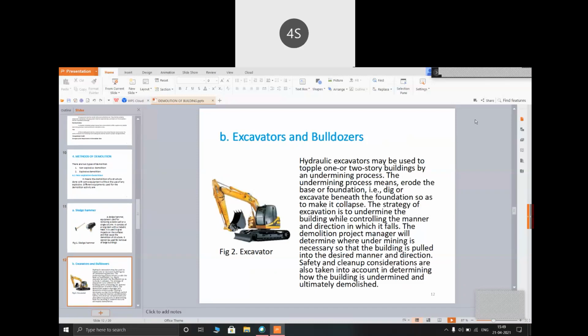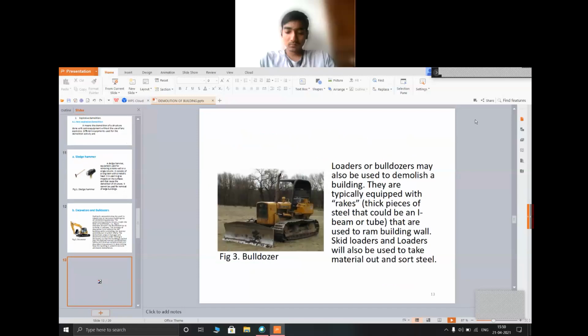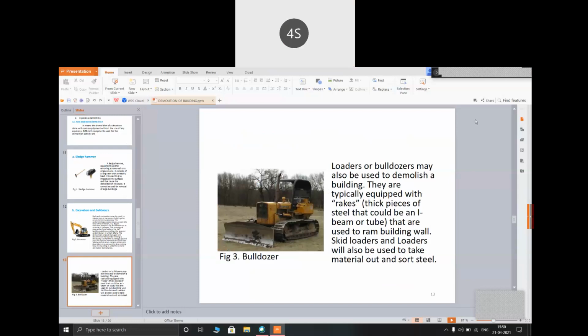Second one is the excavators and bulldozers. This figure shows the excavator. Hydraulic excavators may be used to topple two-story buildings by an undermining process. The undermining process means to erode the base or foundation, that is, dig or excavate beneath the foundation so as to make it collapse. The strategy of excavation is to undermine the building while controlling the manner and direction in which it falls. The demolition project manager will determine.